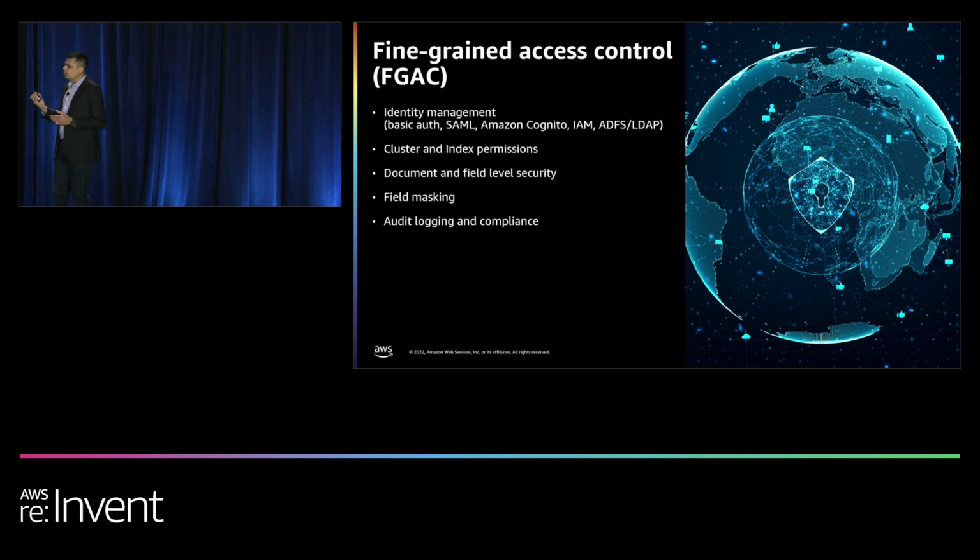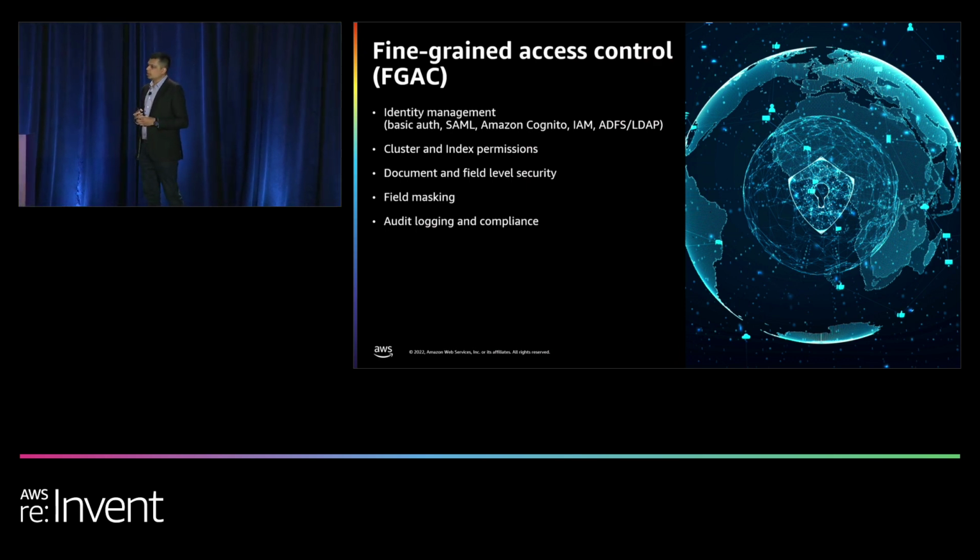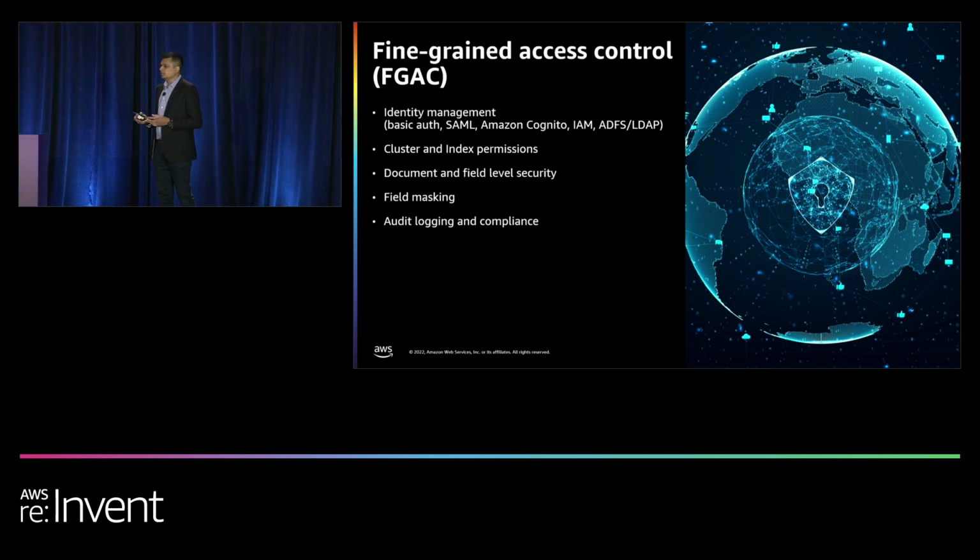And then we have audit logging and compliance. So we have multiple levels of audit logging for your compliance needs as well, where if your users are sending any queries to the backend APIs, those queries are automatically, well, not automatically, but you have to enable the feature. But once you do, those queries are logged, and you can see who your user is, where did they send the query from, the host, and just a ton of details around that query. So all of this information can be audit logged to the Amazon CloudWatch logs.